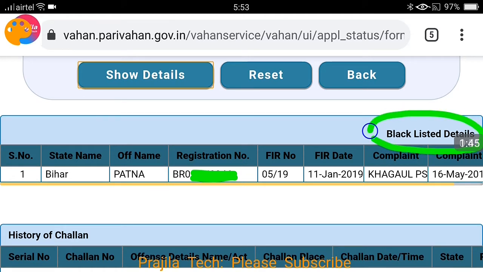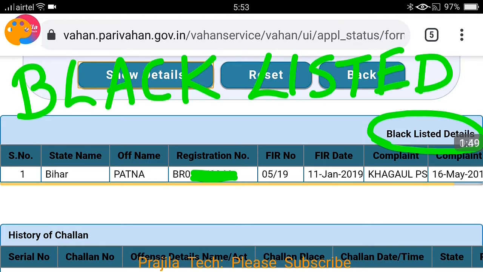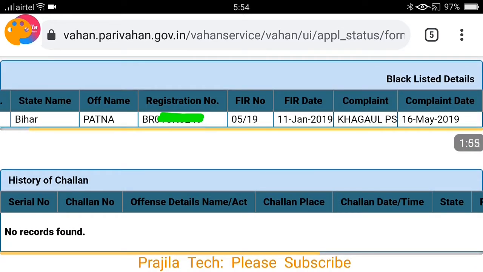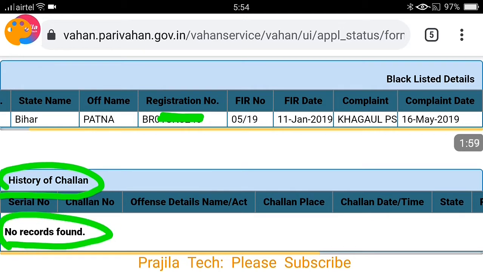this vehicle is blacklisted. So what is the reason? Because we can check the reason also here, when it was, which state. You can see here Bihar, Patna, and registration number is there. There is some FIR against it, and this vehicle does not have any challan. That means there is no fine to be paid, but this has some case or something against this vehicle. It is a blacklisted vehicle.